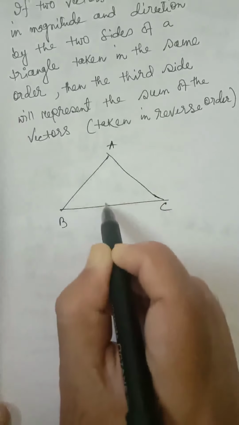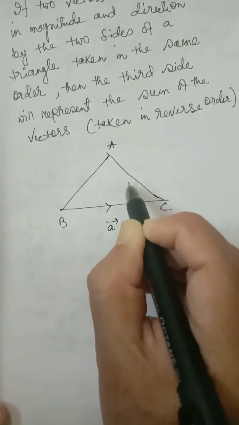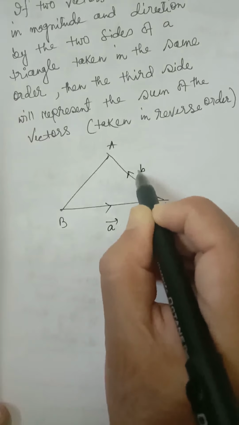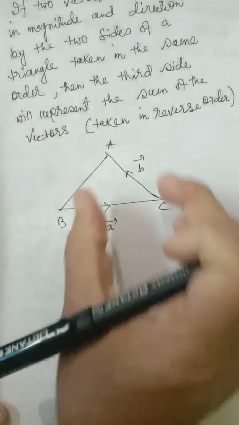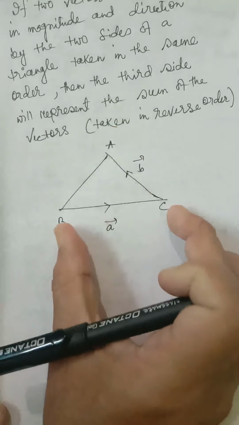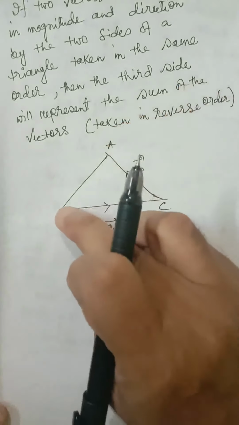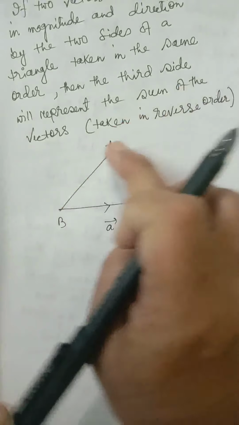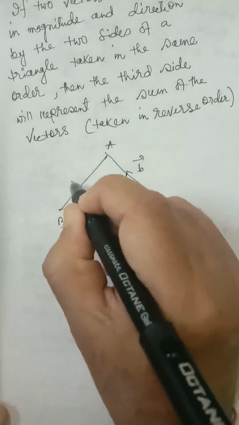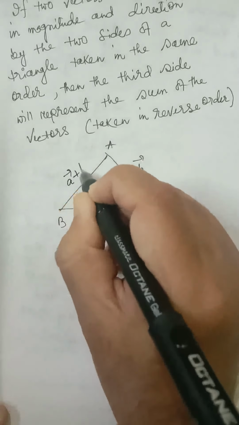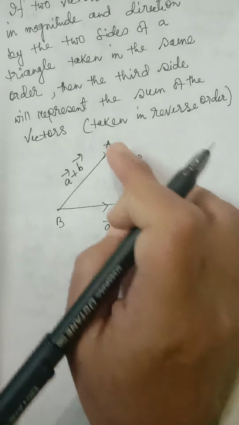Suppose BC vector represents A vector and CA vector represents B vector. Then the third side BA, not AB, will represent the sum of the vectors A and B, A plus B.